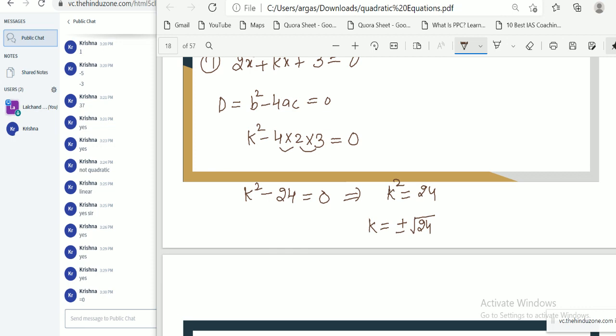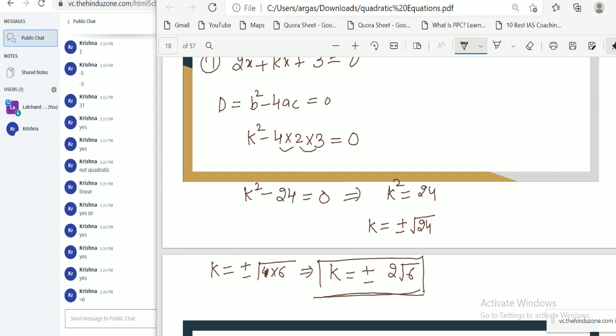How can we break 24? 4 into 6. Then we can write k equal to plus minus, if this 4 gets out of the root, then 2 root 6. This is the value of k.